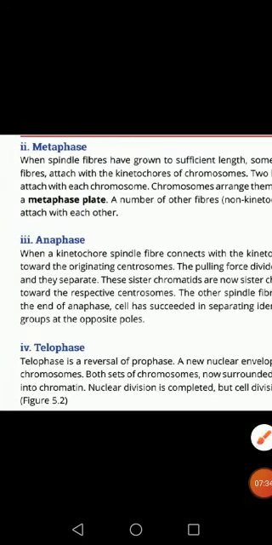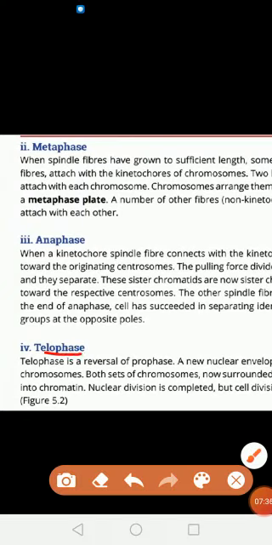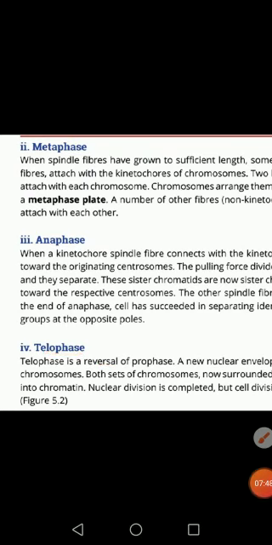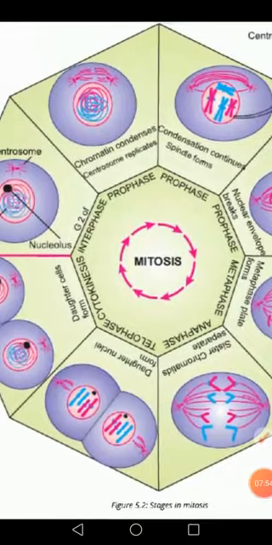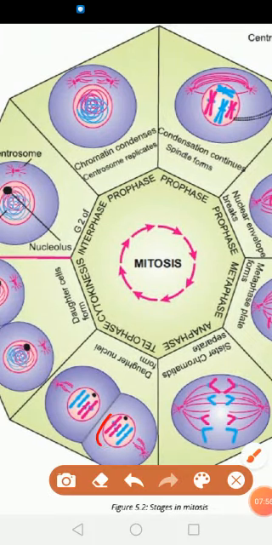Okay, now the last phase is the telophase. Telophase is basically the reversal of prophase, that is, it is quite opposite from the prophase. The changes which take place in prophase are reversed in telophase. For example, in telophase, what happened? Now the nuclear envelope is formed.